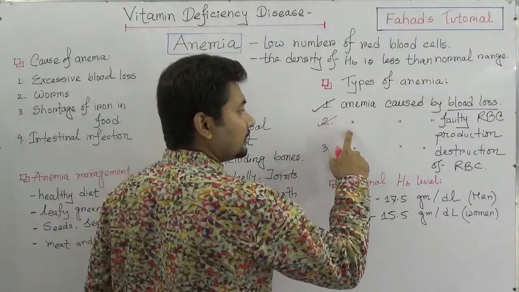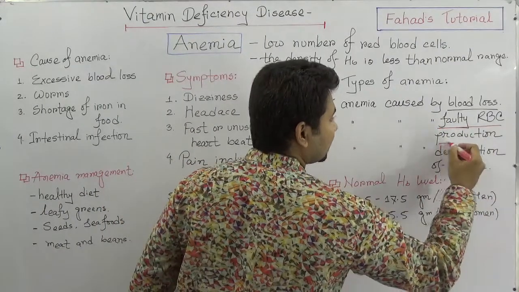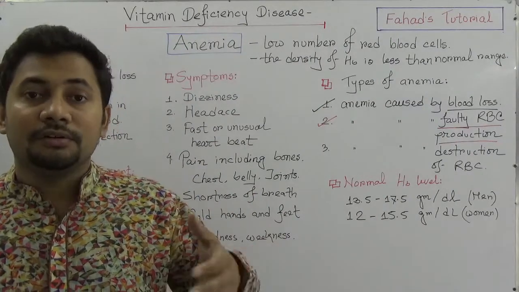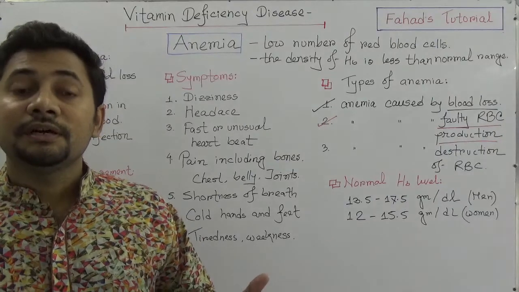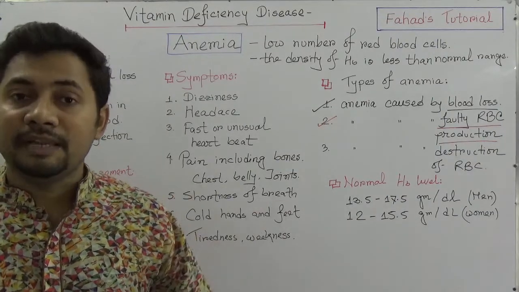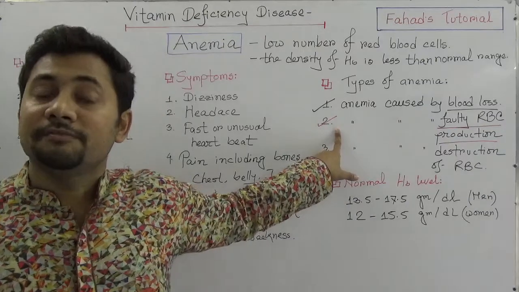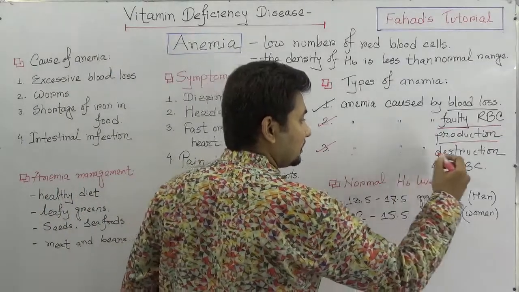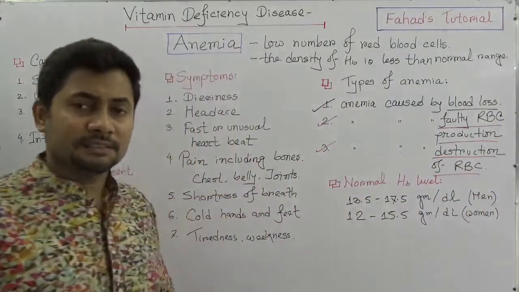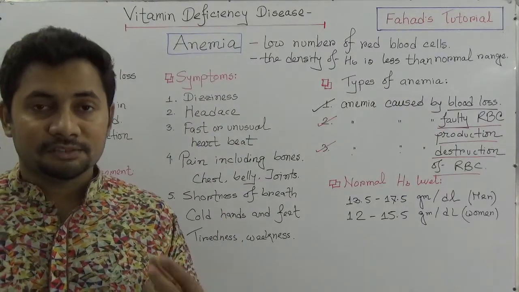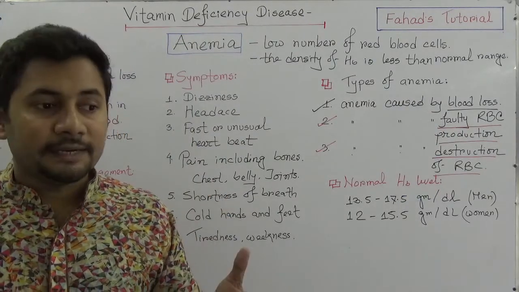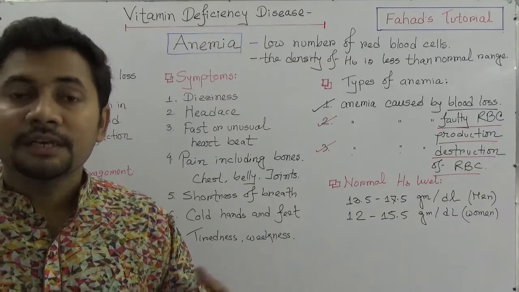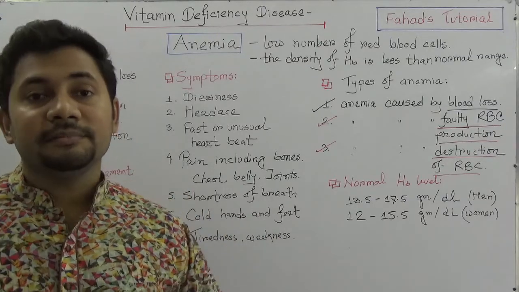Number 2, anemia caused by faulty red blood cell production. If red blood cell production is not under control or not going well in the body due to improper nutrition or lack of a balanced diet, this is called anemia caused by faulty RBC production. And 3rd is anemia caused by destruction of RBC. This is very, very dangerous. If RBC is destroyed in the human body, then he or she will develop anemia because RBC destruction is going on. So broadly, anemia can be of 3 types.